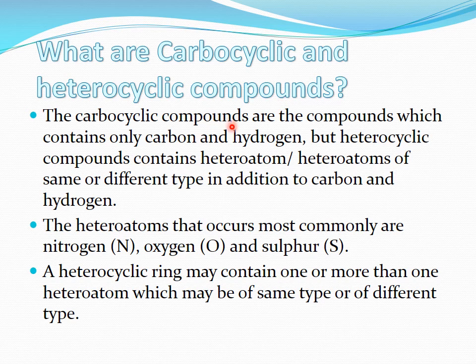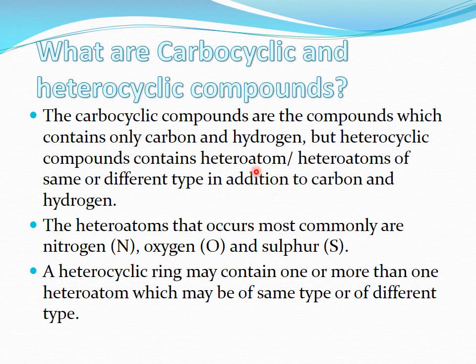Carbocyclic compounds are the compounds which contain only carbon and hydrogen. But in case of heterocyclic compounds, they contain some heteroatoms instead of carbon and hydrogen in their ring structure.